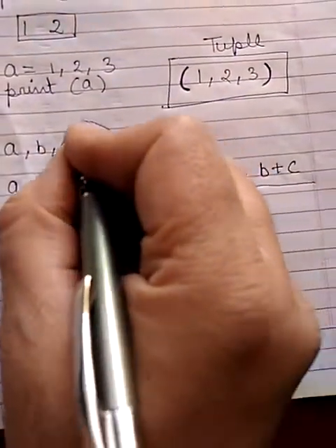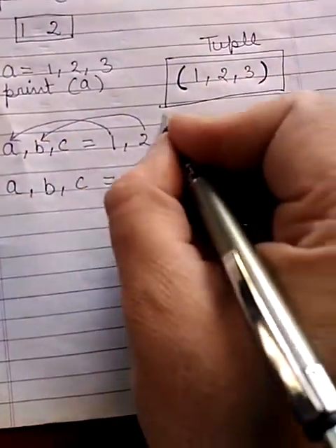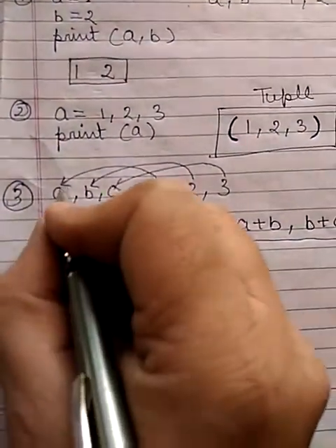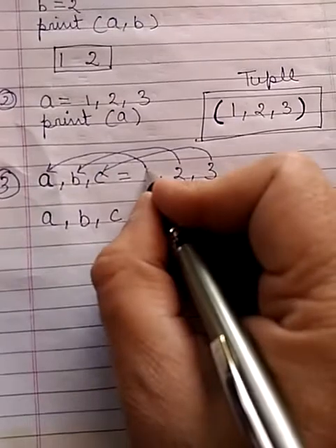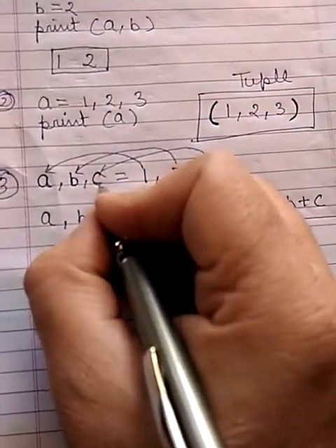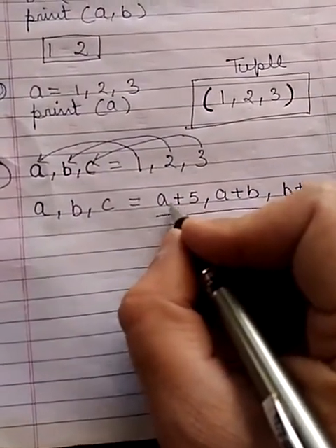Initially 1 is assigned in A, 2 is assigned in B, and 3 is assigned in C. So the value of A is 1, the value of B is 2, and the value of C is 3. Here I am writing A plus 5.